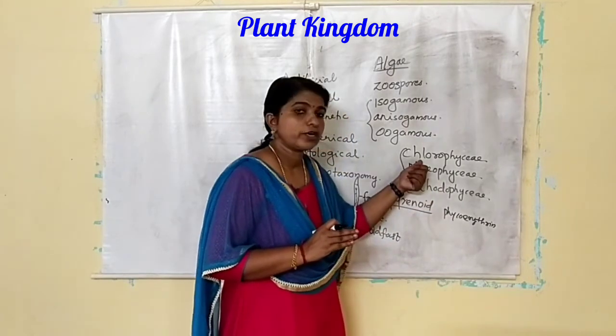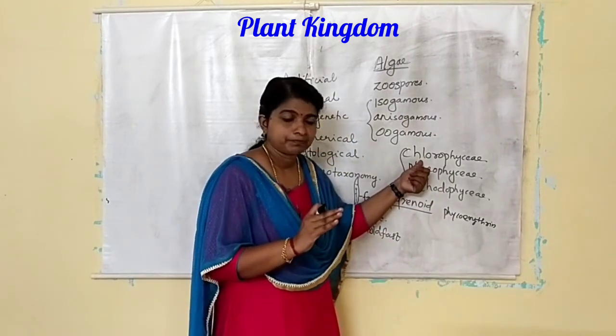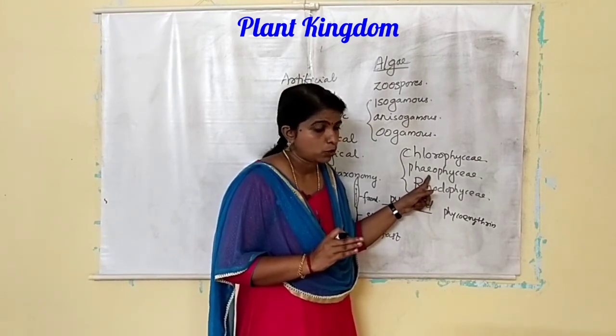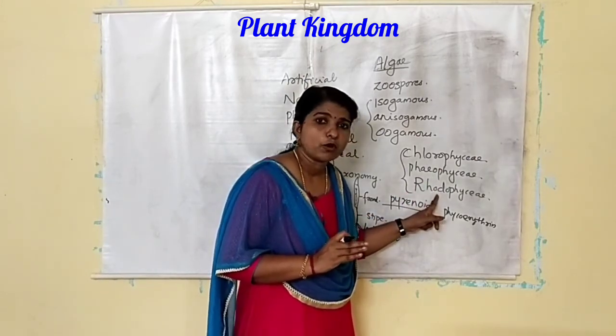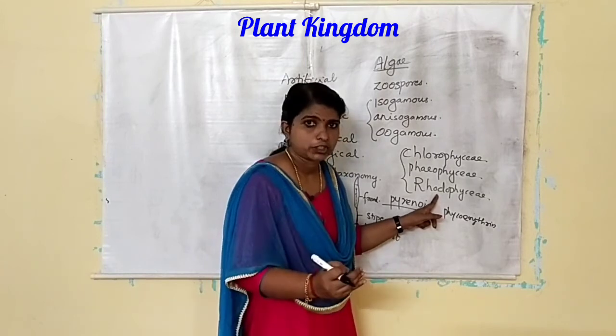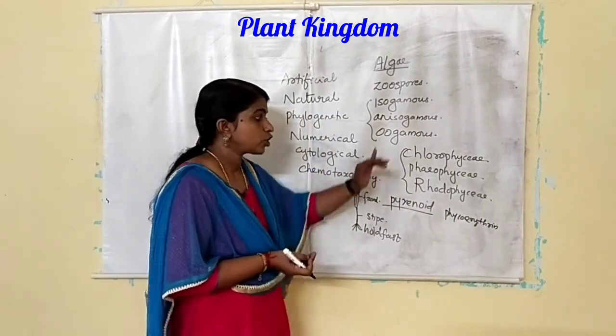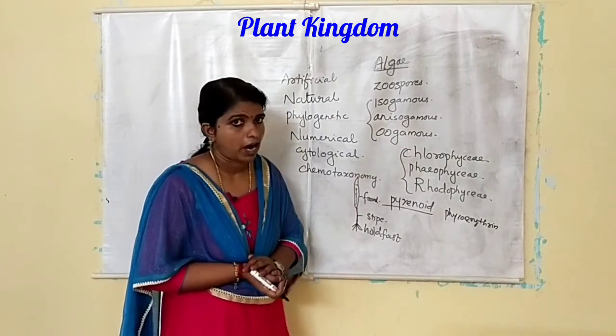Here the food is stored in the form of starch. Here the food is stored in the form of laminarin and mannitol. Here the food is stored in the form of Floridian starch. Okay, so these are the main characters of the three classes of algae.